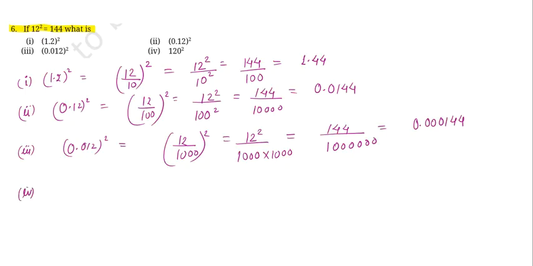Now the fourth part is 120 square. So 120 square, पहले तो 120 को can be split as 12 into 10 और उसका square. This would mean you have to find 12 square and 10 square and multiply them. 12 square is already given as 144, 10 square is 100. So the result would be 14400.